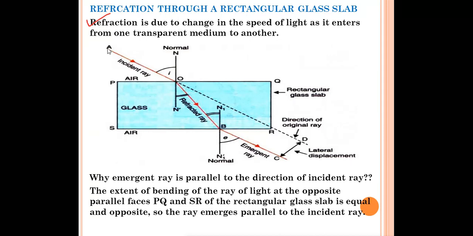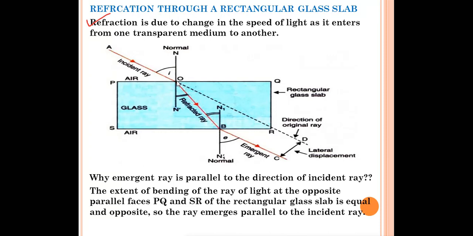First ray. This ray is called the incident ray. It is coming from here, and it is striking the surface between the air and the glass at this interface. So it should go in a straight line like this, but it will not go in a straight line because the speed of light will change in air and glass. So it will bend. The ray of light will bend. If we draw this normal line NN dash, this is the incident ray. The angle between the incident ray and the normal is called the angle of incidence, that we have already learned.